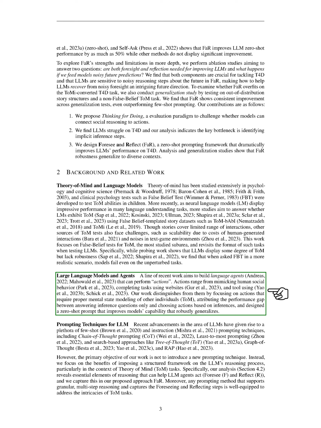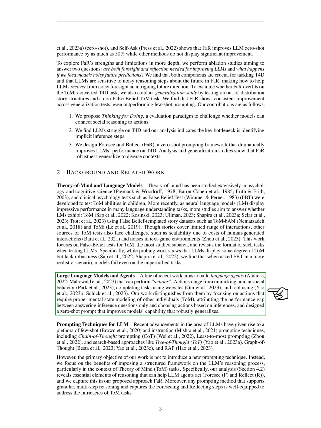Now, let's discuss prompting techniques for LLMs. Recent advancements in LLMs have led to a variety of few-shot and instruction prompting techniques, including chain-of-thought prompting, least-to-most prompting, and search-based approaches like tree of thought and RAP. However, our primary goal is not to introduce a new prompting technique. Instead, we aim to highlight the benefits of imposing a structured framework on the LLM's reasoning process, especially in the context of ToM tasks. Our analysis reveals key elements of reasoning that can help LLM agents act, which we've captured in our proposed approach, FaR.